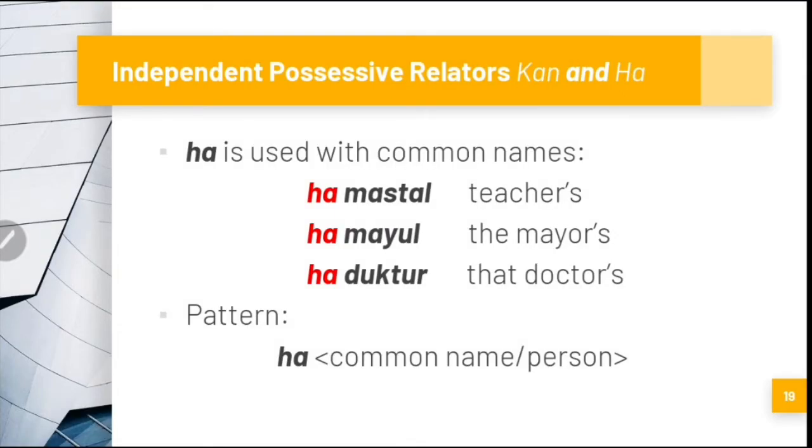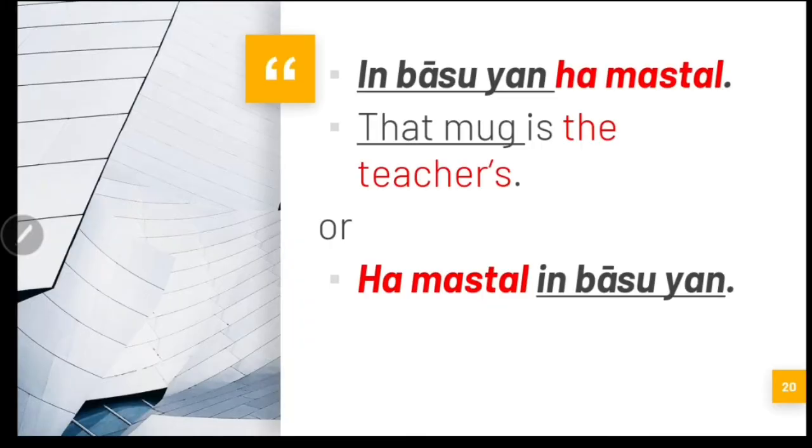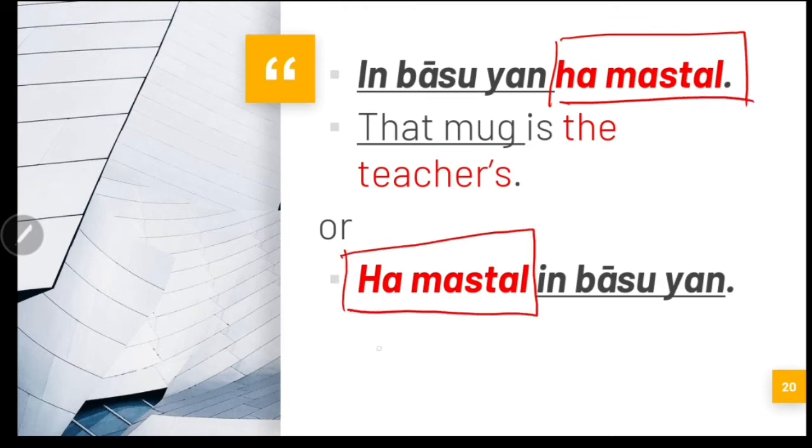How about for common names? For common names, we use the possessive relator ha. Like the examples here, we have hamastal, the teacher's; hamayul, the mayor's; and hadoktor, the doctor's. Mastal means teacher. The pattern is we mention the relator ha and then the common name. So we can say in baso yan hamastal, that mug is the teacher's mug, or hamastal in baso yan. The plural form of ha is hamaga.